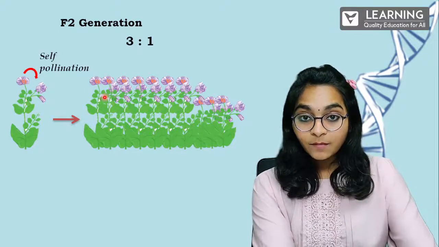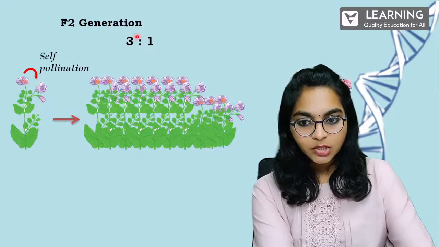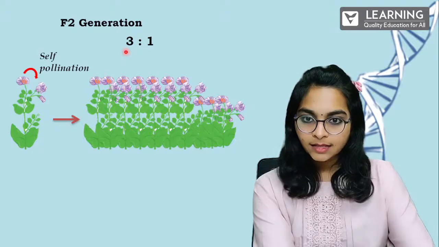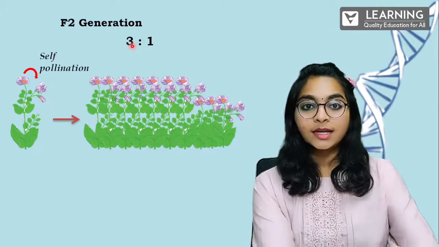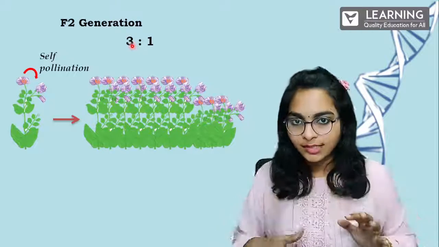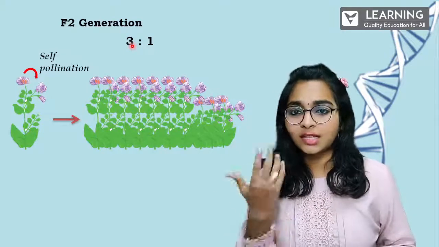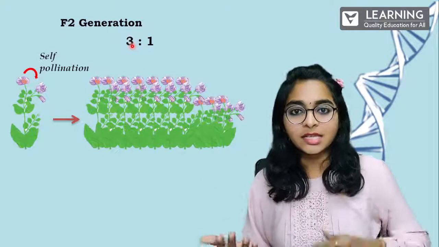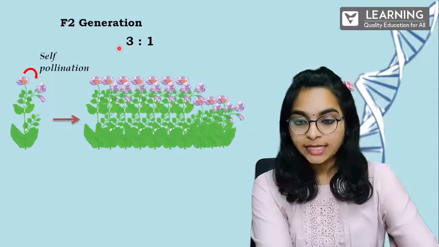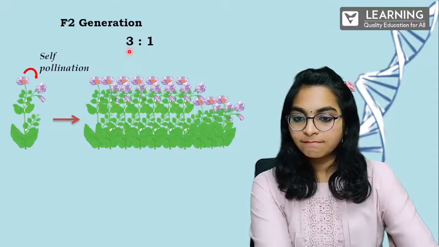To his surprise, he got it in this ratio only. So just make sure of this ratio because this is very, very important: 3:1 ratio. Is that clear? The numbers are very important. It's not like he got 3 tall plants and 1 dwarf plant. No, not like that. He planted hectares and hectares in which the ratio is like that. It can be 300, it can be 100, it can be 600, it can be 200. So just have the ratio in your mind. It is 3:1, which he got.